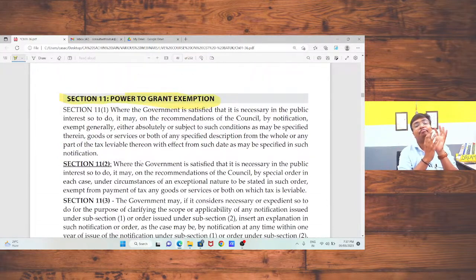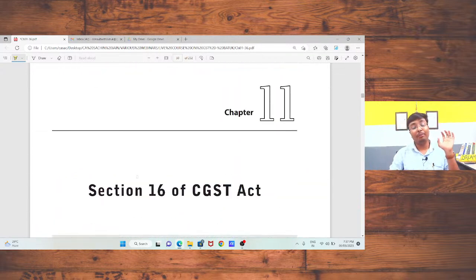Okay, that means here section 11 gives power to the government of India, that the government of India can notify any product or services as an exempted supply. This is the power in the hand of the government of India with the recommendation of the council. If the council recommends it to the government of India, in that case the government of India can notify any particular goods or particular services as an exempted supply. The whole concept is mentioned in section 11. Okay, sir. So I am not going into detail, because this is a general provision, a common provision, not important in section 11.